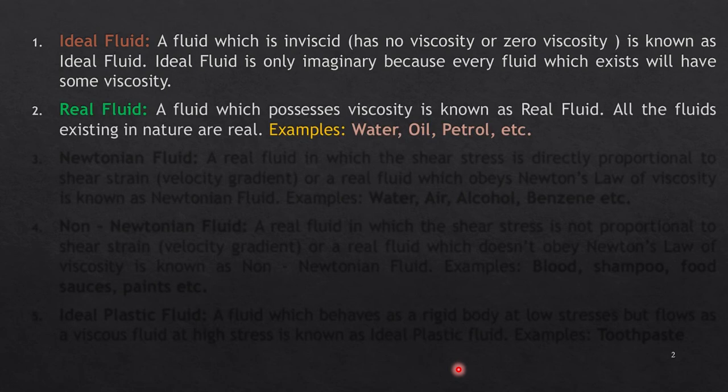Next, coming to real fluid. A real fluid is a fluid which possesses viscosity. Obviously, whatever fluids exist in this world are real. They compulsorily have viscosity, and they are called real fluids. Examples can be water, oil, petrol, or whatever. All the fluids existing in nature are examples of real fluid. So you can write that also.